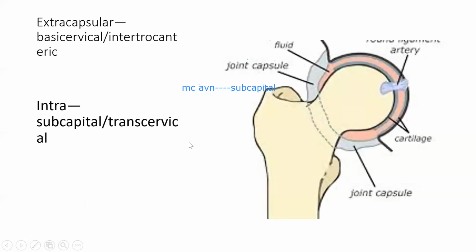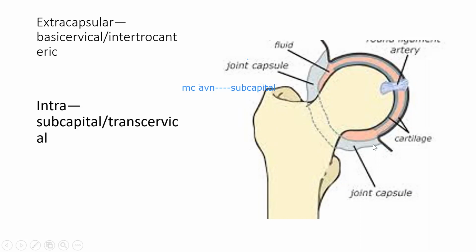Okay. So now there are two other problems. Understand about the joint capsule. Any joint is lined by some capsule, some synovial membrane or capsule. So just remember two things. There is a capsule. This is your acetabulum and this is your femur head. So there is a capsule that is lined up like this.